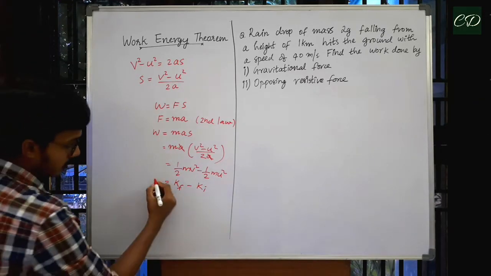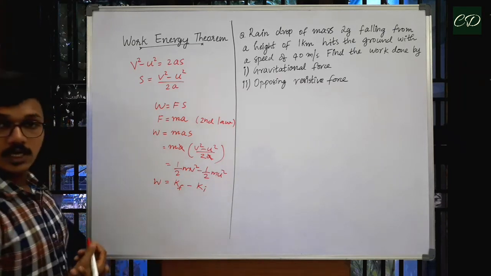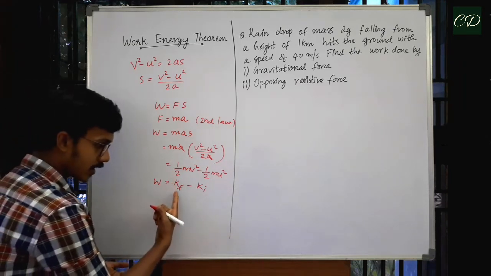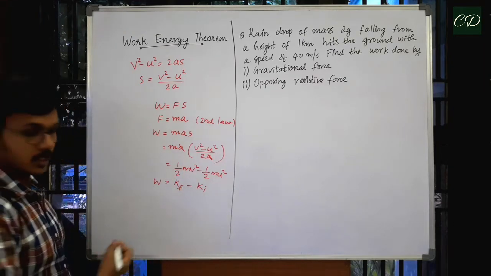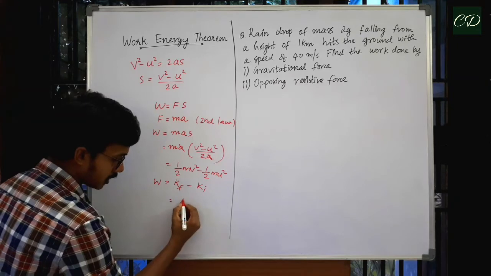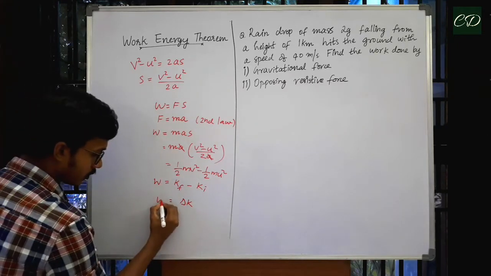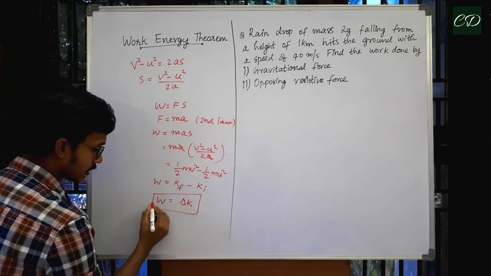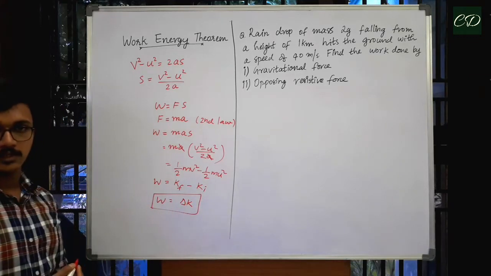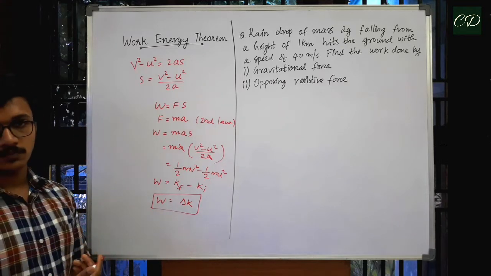So, we got work done W is equal to Kf minus Ki, that is final kinetic energy minus initial kinetic energy. We can call it change in kinetic energy represented by delta K. So, we got work done W is equal to delta K. So, now we can state work energy theorem.